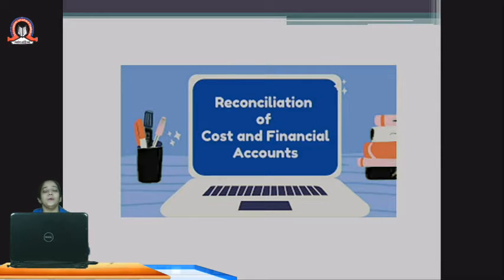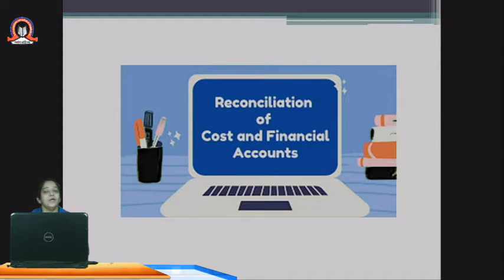So, for the purpose of calculating the net profit for the year, at the end of the year, financial statements are prepared, in which, with the help of the profit and loss account, a financial accountant will be able to find out what is the exact profit for that particular year of any particular company or a trading concern.